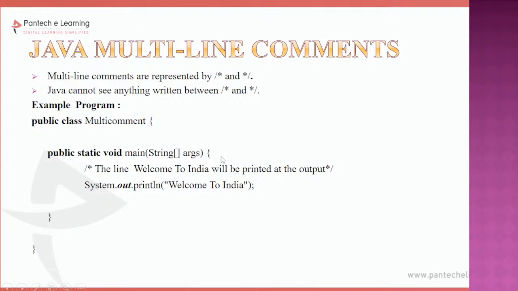String arguments: whatever I am passing to the main method, everything is converted, so it considers only the string array. The JVM processes whatever arguments we pass to the main method in the form of a string array. That is why I am giving the argument as String[] args. Whatever I pass as an argument to my main method is processed in the form of a string array.